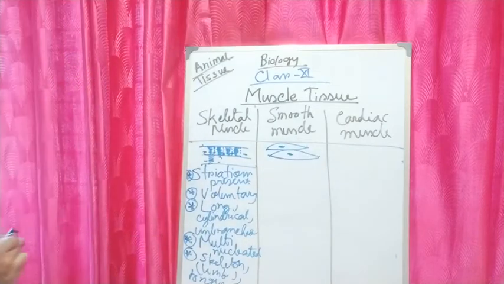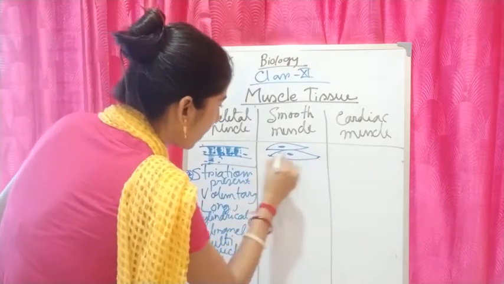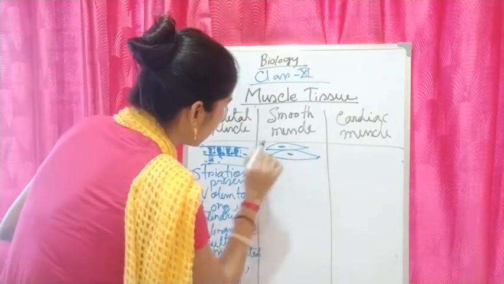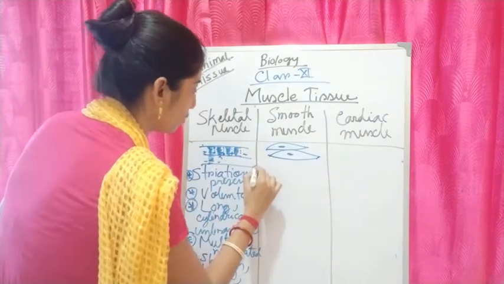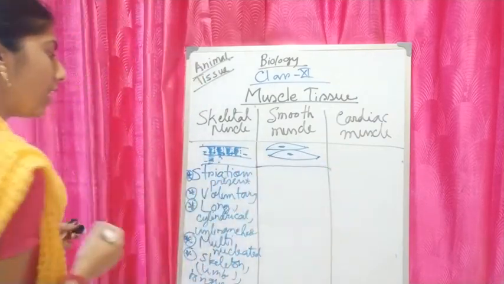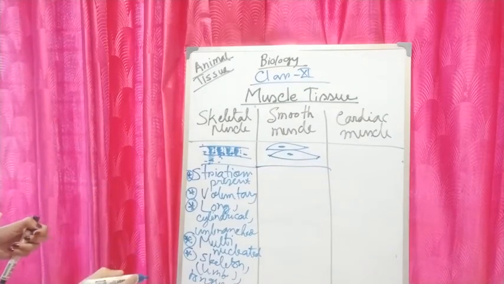So it looks like that. The cells are elongated, spindle shaped, and look at their ends. Their ends are tapering. In the previous case they did not have tapering ends, but in smooth muscles they have tapering ends, and you cannot find any kind of striations.